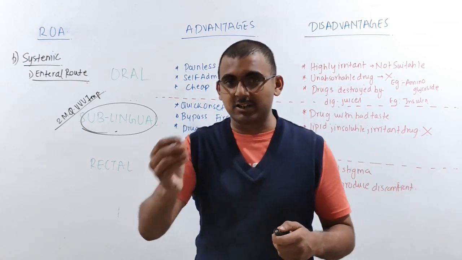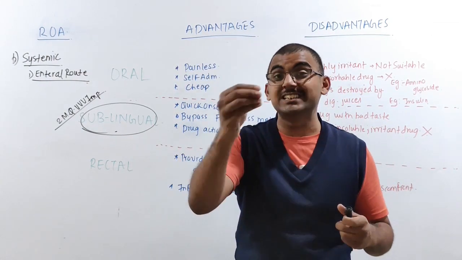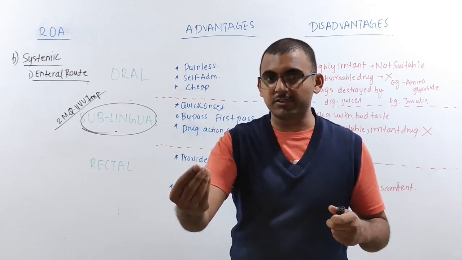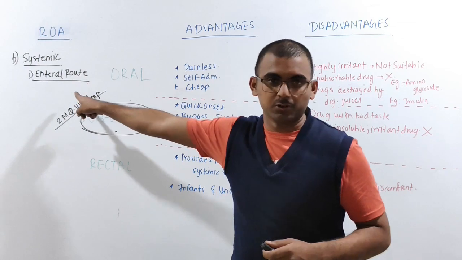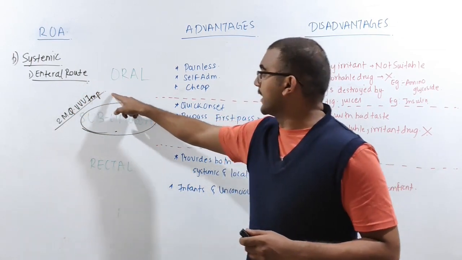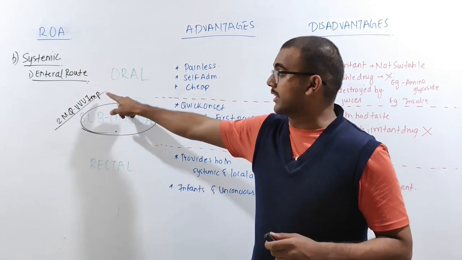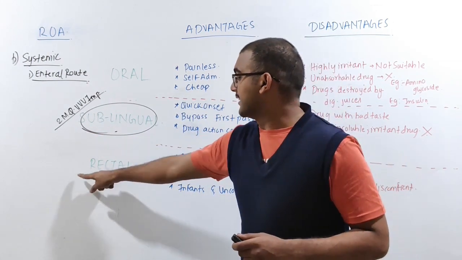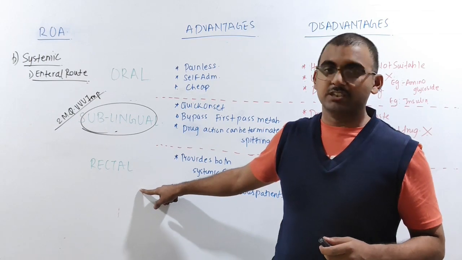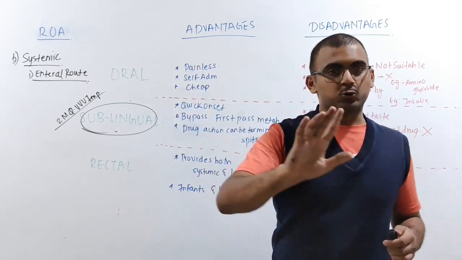So whenever you're administering the drug through the GI system, that will come under your enteral route. If you take a drug orally, it will come under the oral route of administration. Then the other one is the sublingual route of administration. Then next is your rectal route of administration. So these three come under your enteral route of administration.